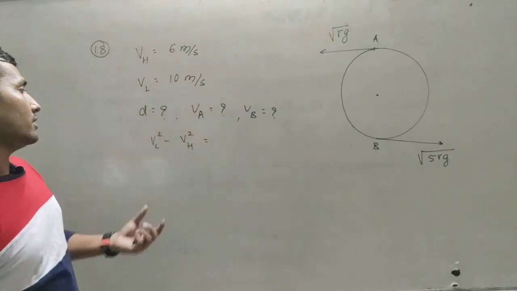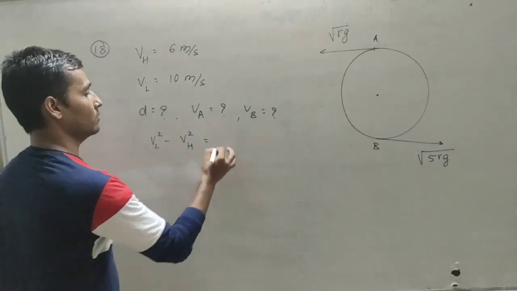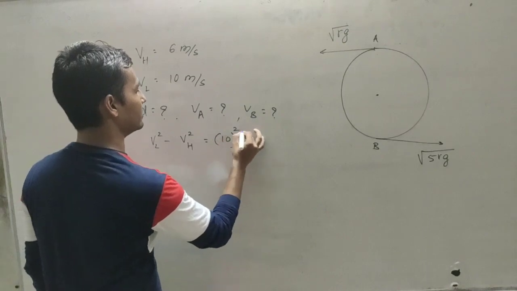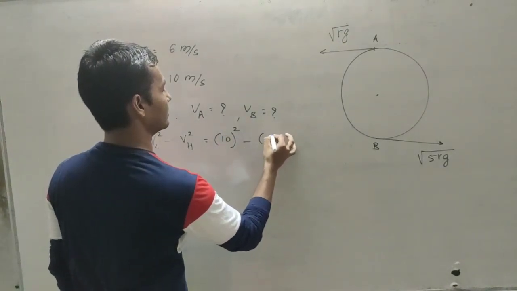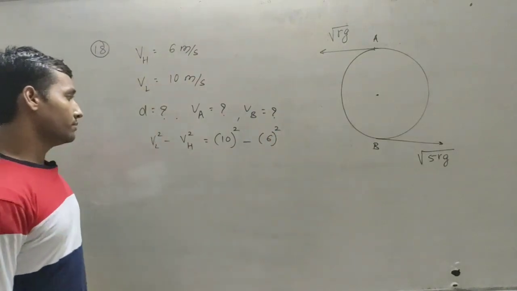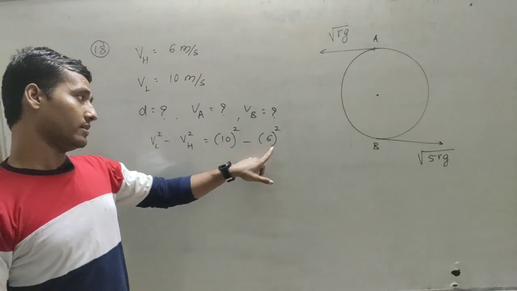The value of VL square is 10 square, minus VH square, 6 square. So VL square minus VH square is equal to 10 square minus 6 square.